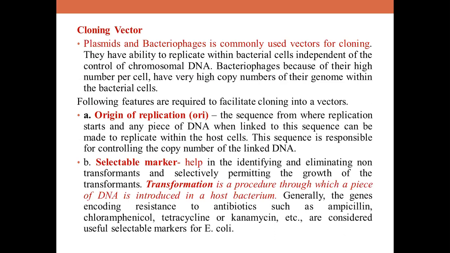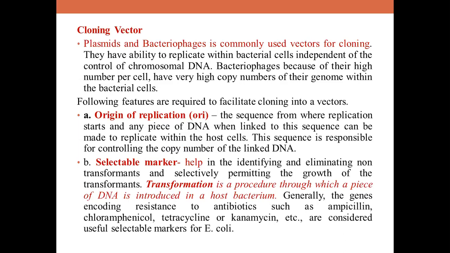The origin of replication, also called ori, is the sequence from where replication begins, and any piece of DNA which is linked to this sequence can be allowed to replicate. This sequence is responsible for one more thing, that is controlling the copy number of the linked DNA. Very important point here: not only does it allow replication, it also decides how many copies of the desired gene can be maintained within the cell. That is called the copy number of the particular vector.